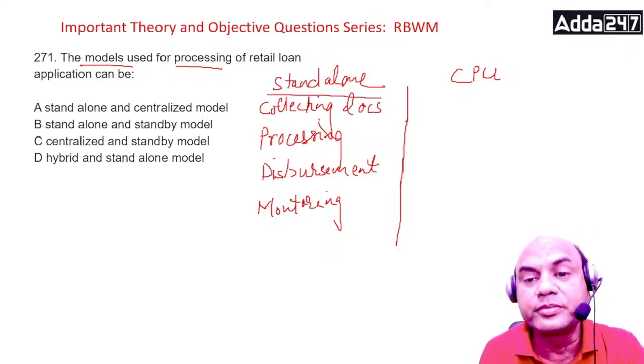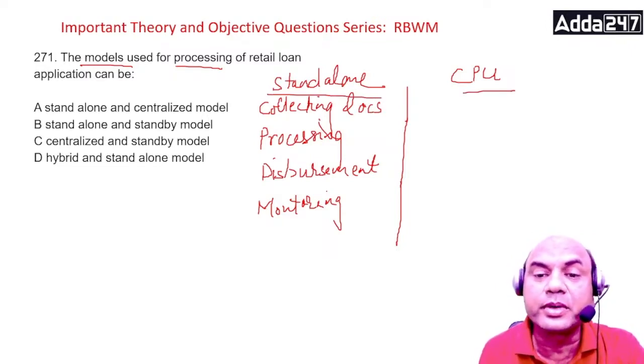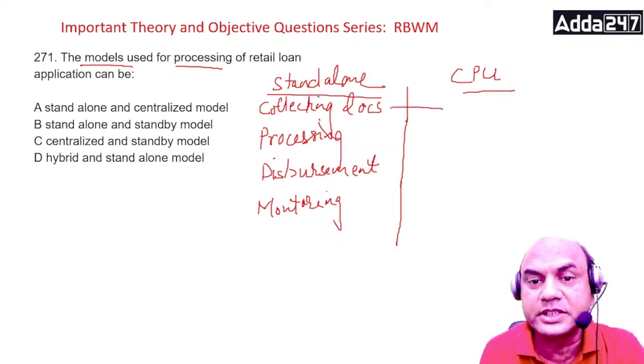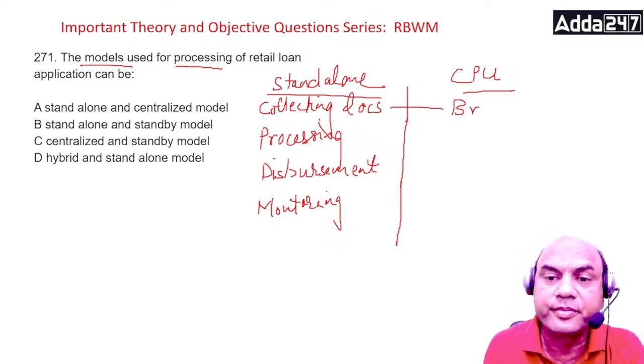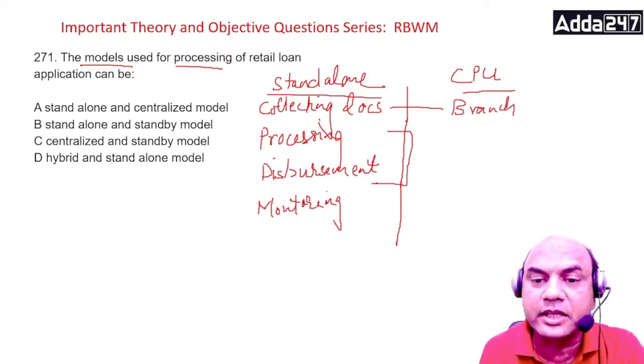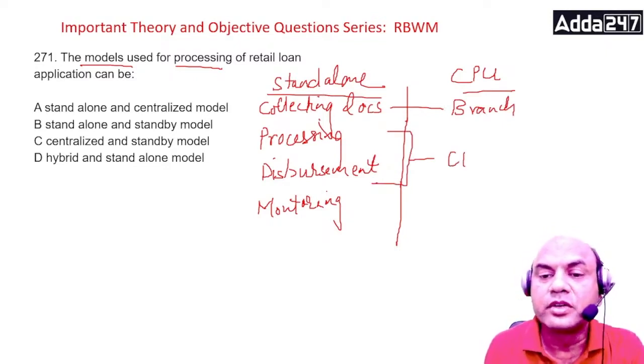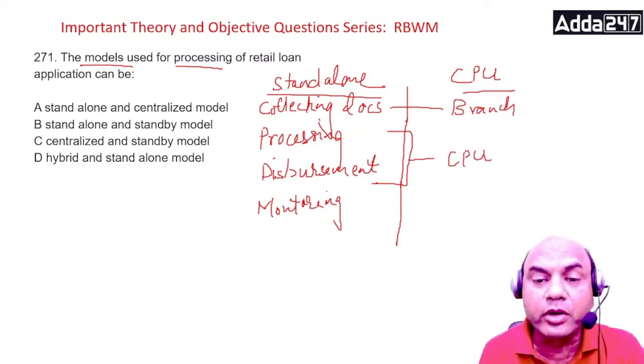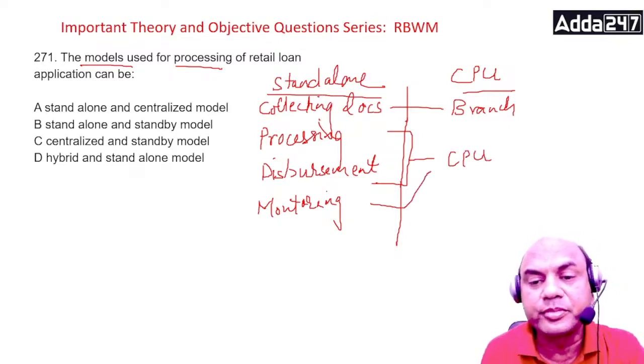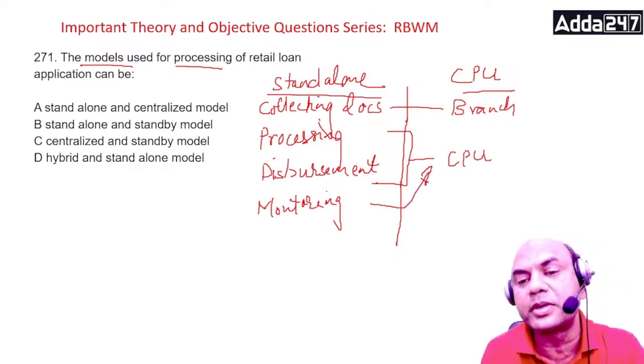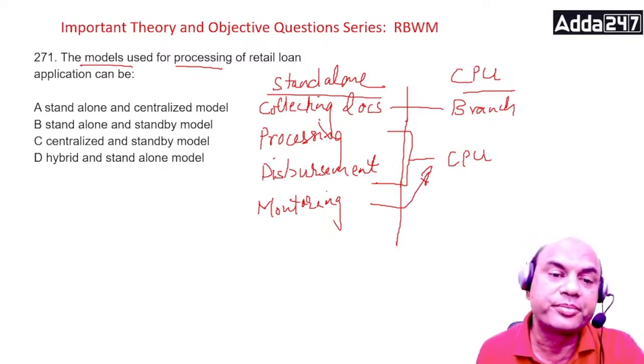Whereas in CPU, collection of the documents is done by the branch. This is by the branch. Okay, now the processing disbursement part, that is done by the CPU. Okay, even the monitoring is done by the CPU. Monitoring of this loan is done by the CPU. Branch is only the documents collection center.